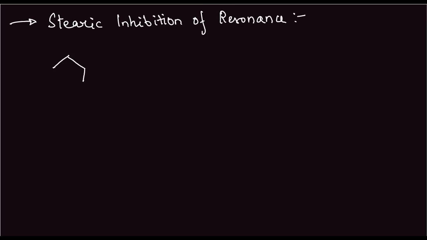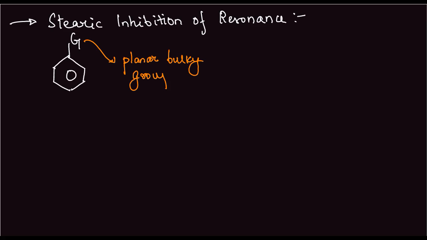Let us take benzene again with a group G on top. Now this G, say, is a planar bulky group which can show mesomeric effect.